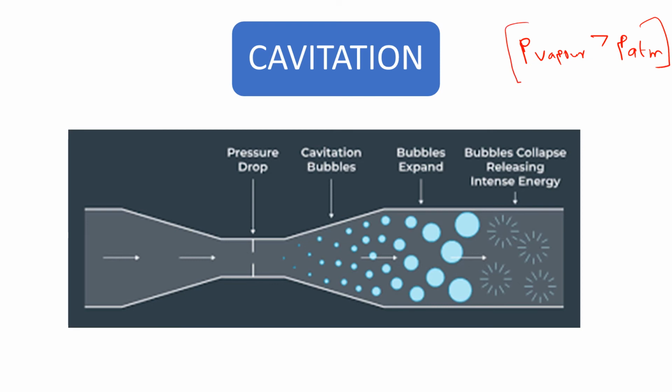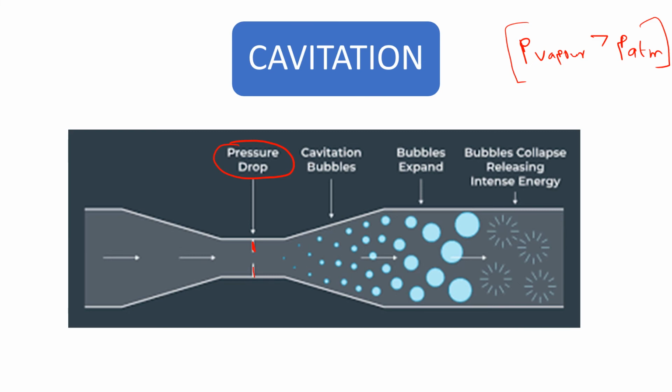Okay, so that can happen in two ways, either by supplying heat, heating the liquid, or by reducing the atmospheric pressure. You can see that in this figure there is a pressure drop in the middle, called the throat region.